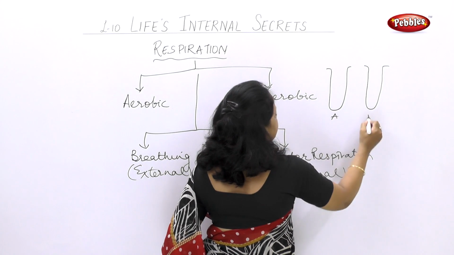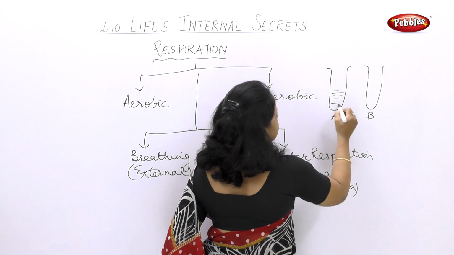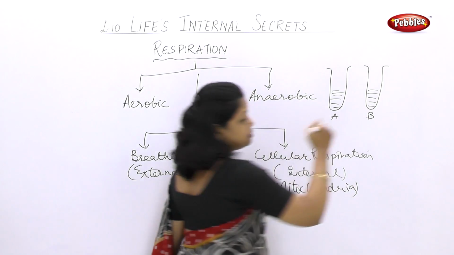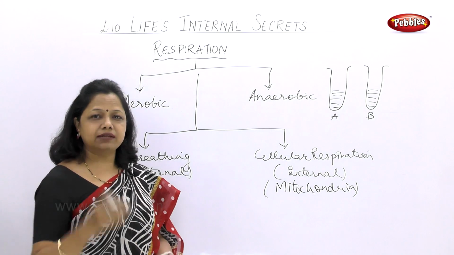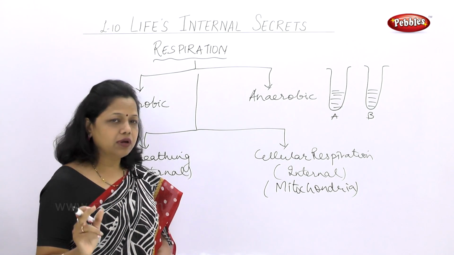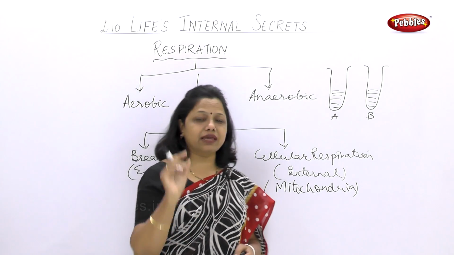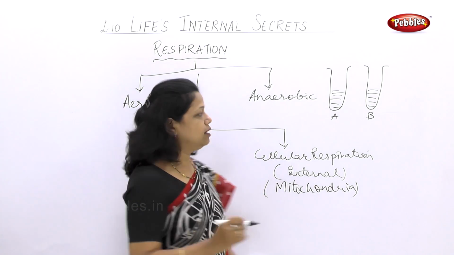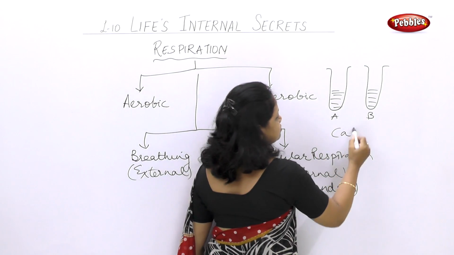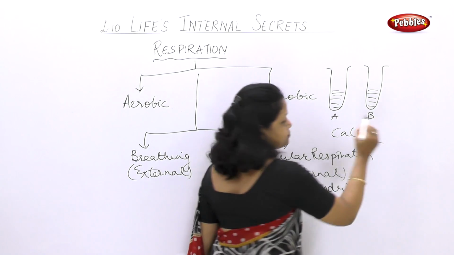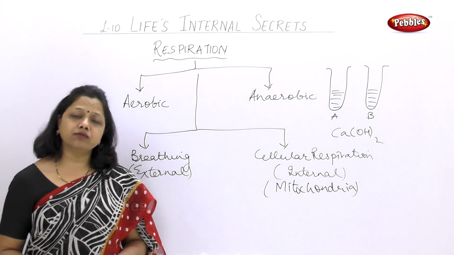Let's name them A and B, and you have to take the freshly prepared lime water. Now what is lime water? Is it lemon juice in water? No. Here we are talking about the chemical compound lime water. Lime water is calcium hydroxide. It's also called lime water.